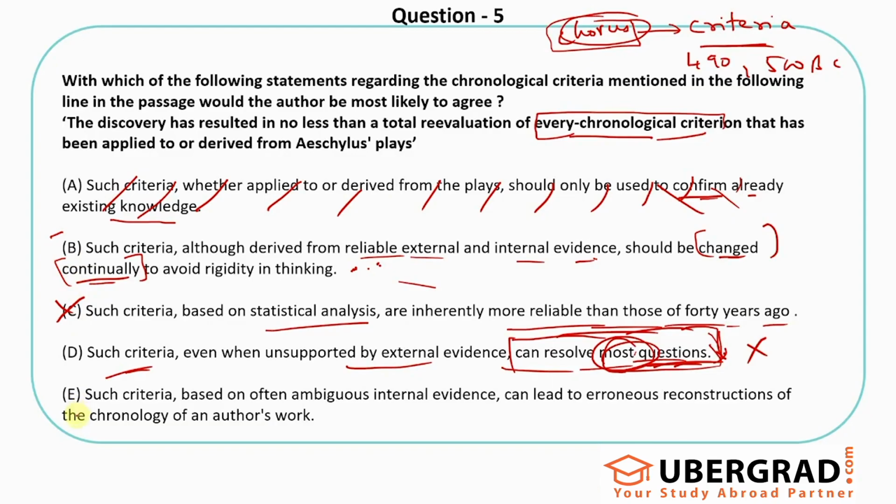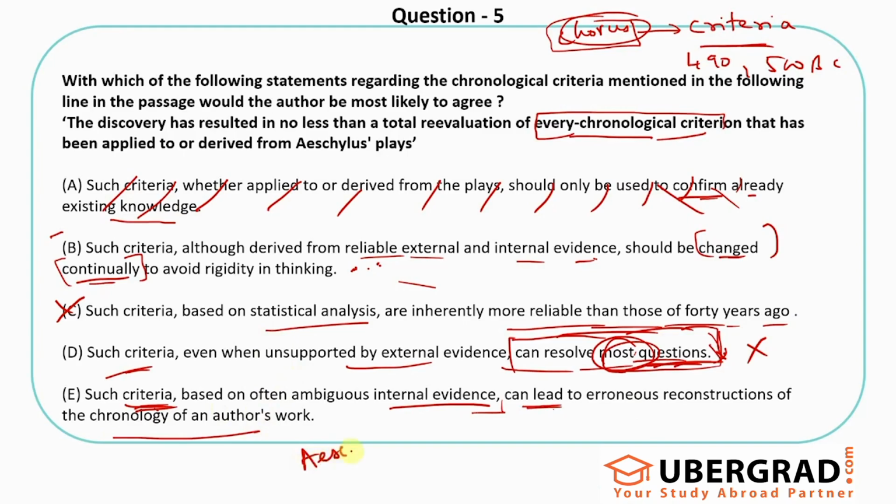So let's look at option E. Such criteria based on often ambiguous internal evidence can lead to erroneous reconstructions of the chronology of an author's work. So this seems to be a decent option. Such criteria based on often ambiguous internal, right? So internal evidence is what you're using to build the criteria, which can lead to an erroneous reconstruction of the chronology of the author's work. So this is what is happening, right?